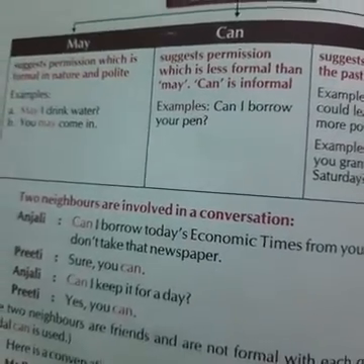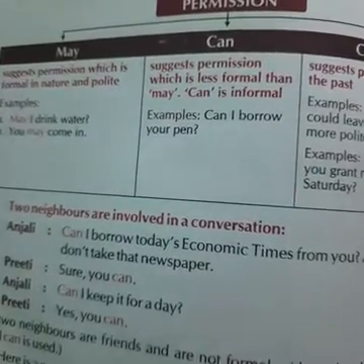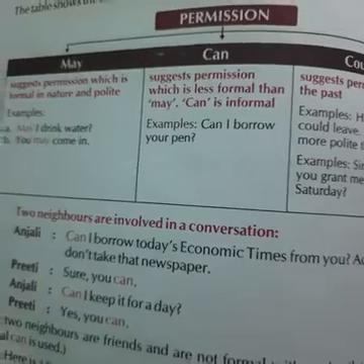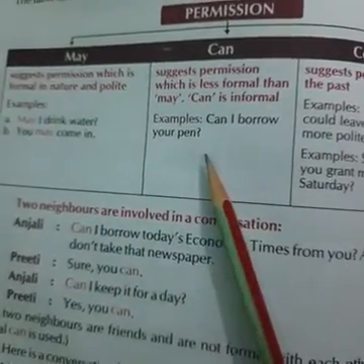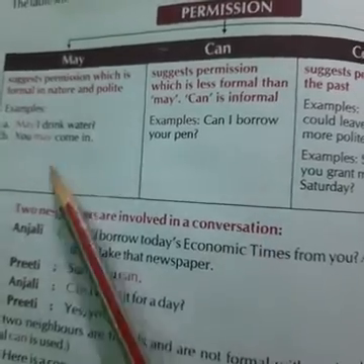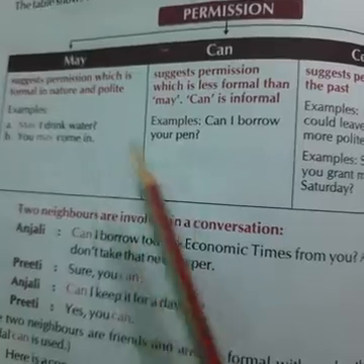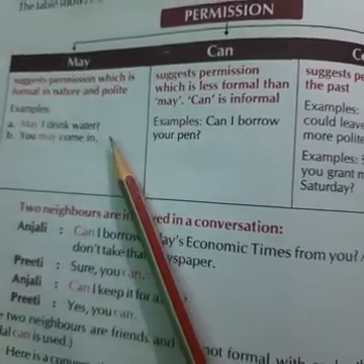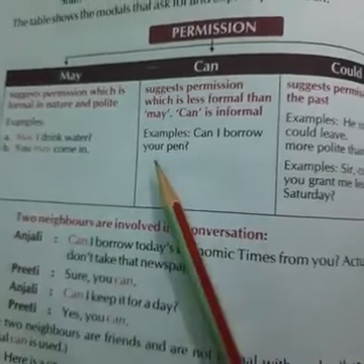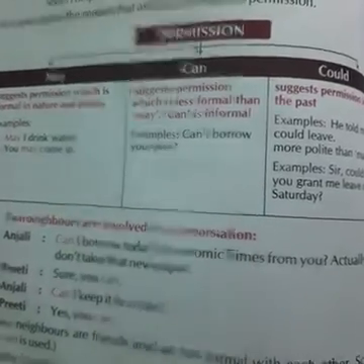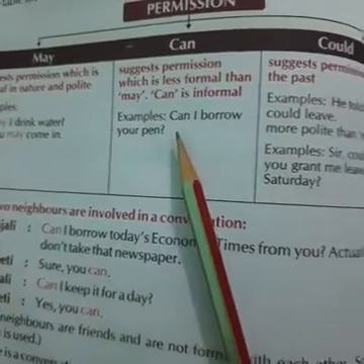Okay, example, can I borrow your pen? So in this case we can say that we are talking to our friend, we are asking to borrow his pen. So this is an informal conversation with your friend, that's why we are using can here. In both the sentences the translation will be same. May I drink water? क्या मैं पानी पी सकता हूँ? Can I borrow your pen? क्या मैं तुम्हारा पेन ले सकता हूँ? But the situation is different in both the sentences. This is formal and this is informal conversation.